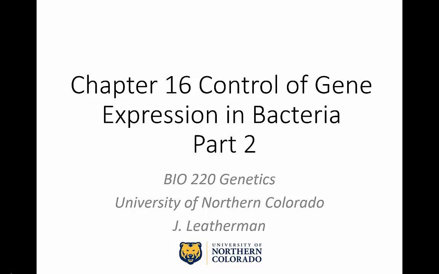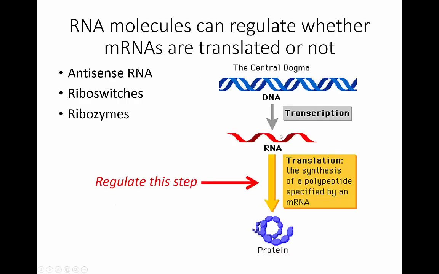This video will be the second part of Chapter 16, Control of Gene Expression in Bacteria. We'll look at several forms of post-transcriptional control in bacteria. Transcription occurs, you have the messenger RNA, and the regulation is really at the step of the RNA. So between this step, RNA to protein, there's some type of regulation. We're going to talk about three different examples of this: antisense RNA, something called riboswitches, and also ribozymes.